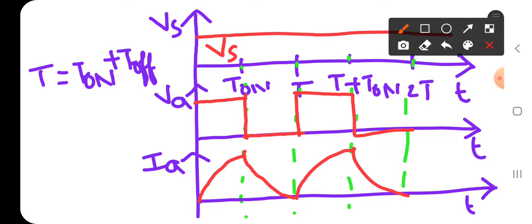So till now we have seen the step down chopper. Now let us see the equations.